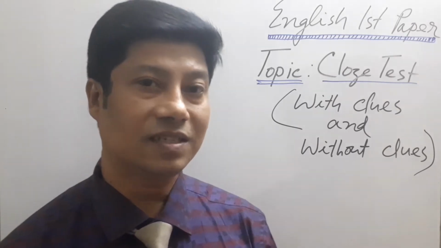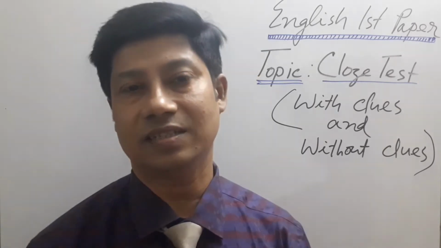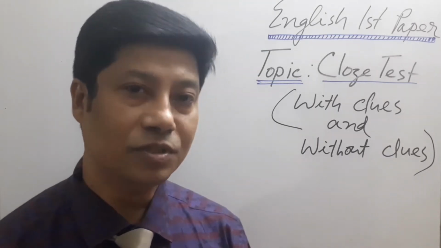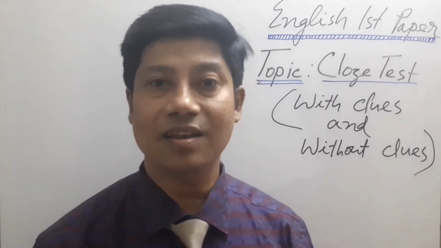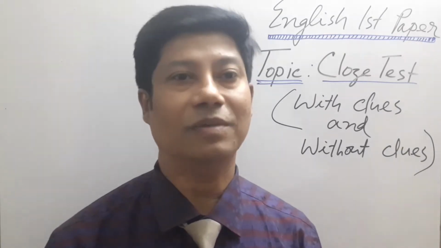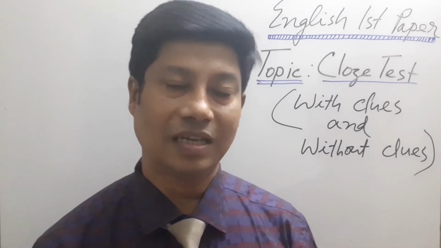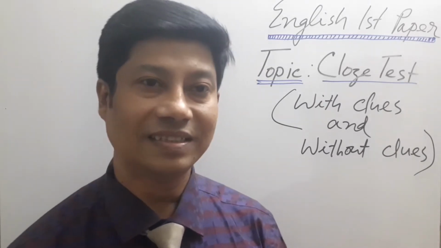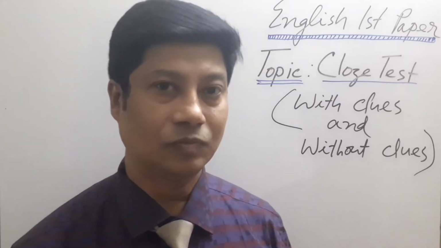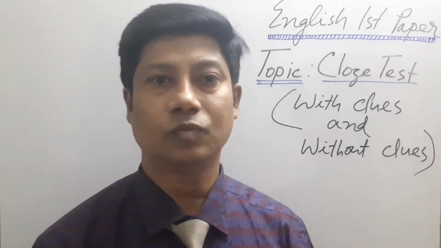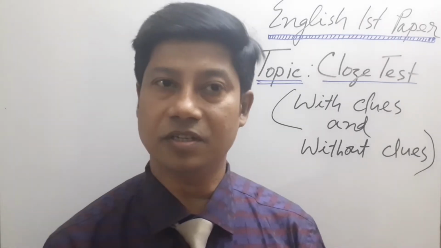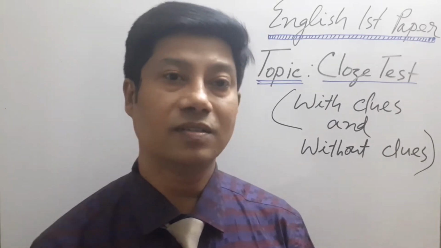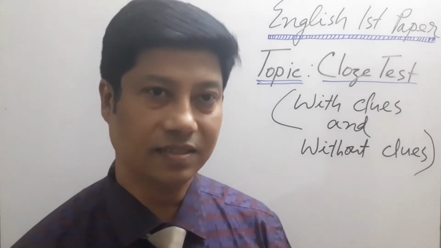But before that, I must tell you that a cloze test, with clues and without clues, may be seen, and at the same time it may be unseen. You have English for Today, and some questions directly come from your EFT, that we call seen lines or seen passages.